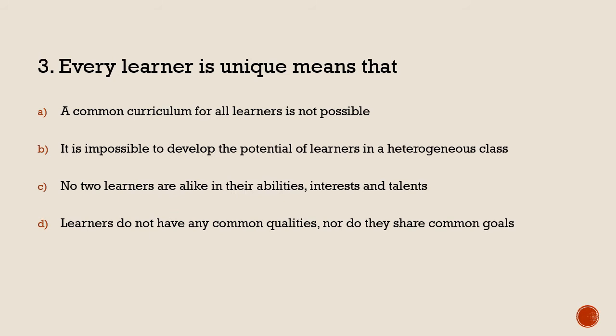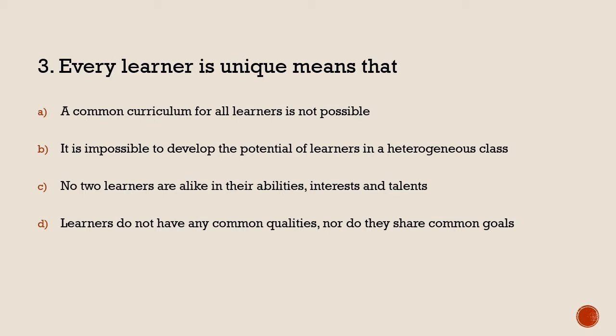On to the third question. Every learner is unique means that, here we are saying that each and every learner is unique in their own way. So what does that mean? First of all, a common curriculum for all learners is not possible. It is impossible to develop the potential of learners in a heterogeneous classroom. Third option, no two learners are alike in their ability, interest and talent. And fourth option, learners do not have any common qualities, nor do they share common goals.